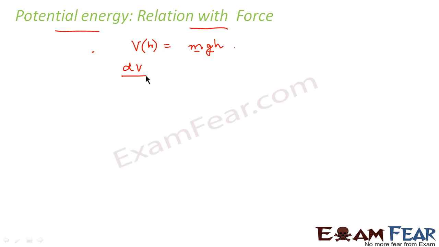Now from this we can write dV by dh. What will be dV by dh? This will be equal to mg. Right. Now just observe carefully. What is this mg?